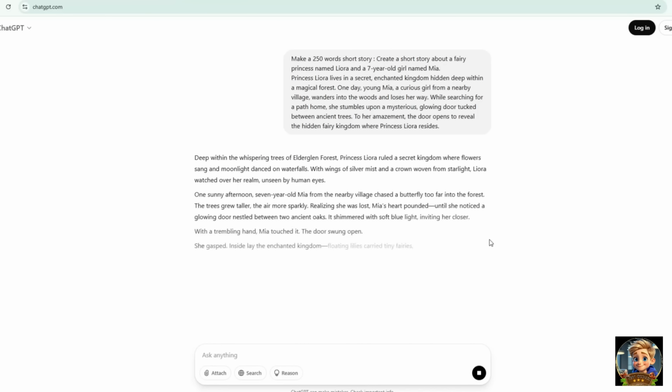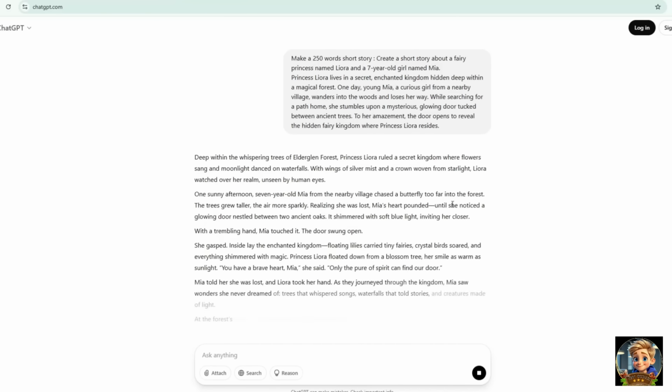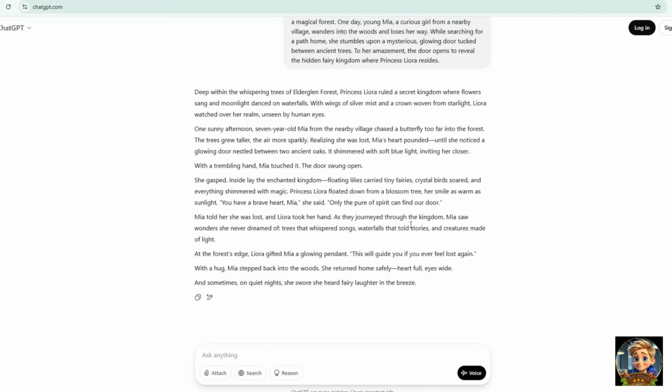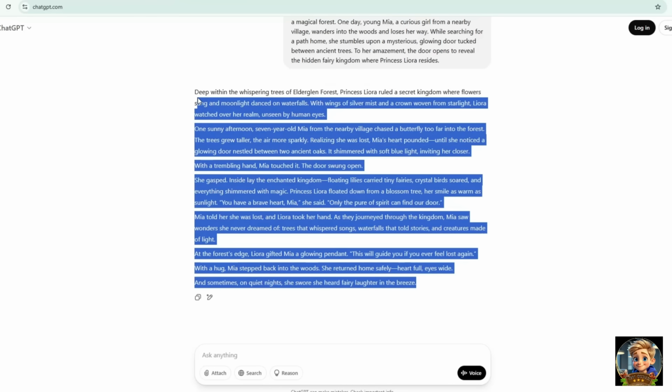What I input here is: create a short story about a fairy princess named Leora and a 7-year-old girl named Mia. Princess Leora lives in a secret, enchanted kingdom hidden deep within a magical forest. One day, young Mia, a curious girl from a nearby village, wanders into the woods and loses her way. While searching for a path home, she stumbles upon a mysterious, glowing door tucked between ancient trees. To her amazement, the door opens to reveal the hidden fairy kingdom where Princess Leora resides. Within moments, ChatGPT created a story inspired by what we had input. Save your story to your document for future reference.